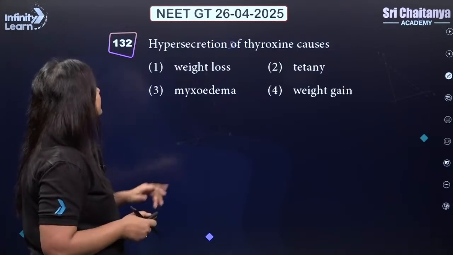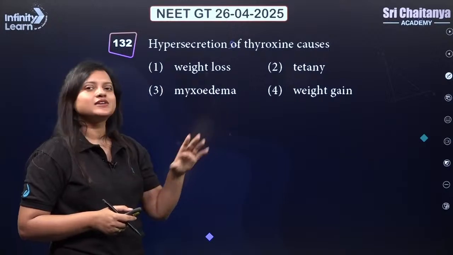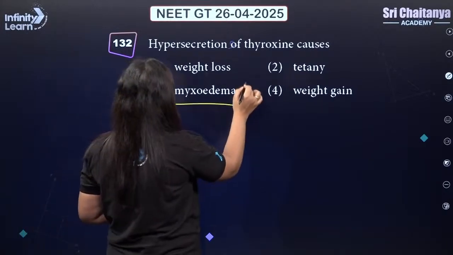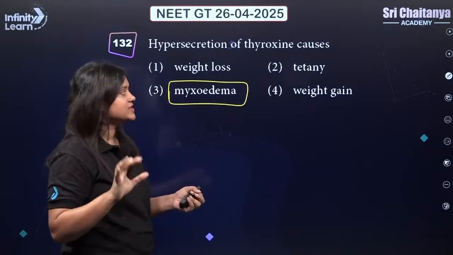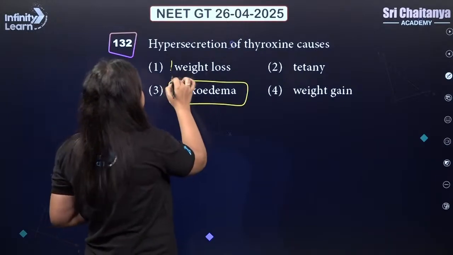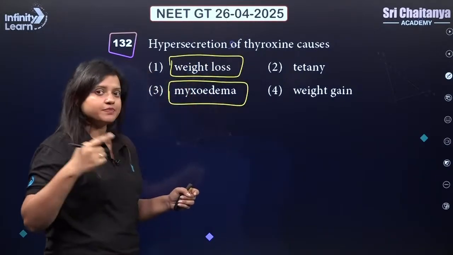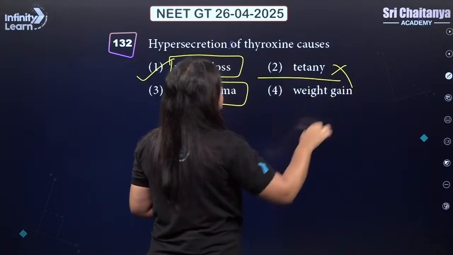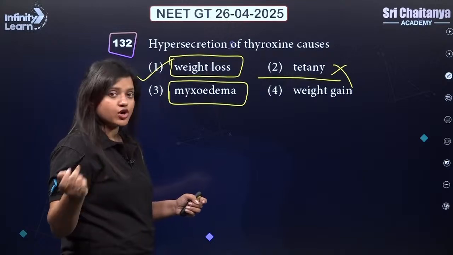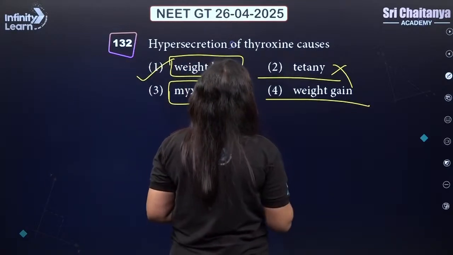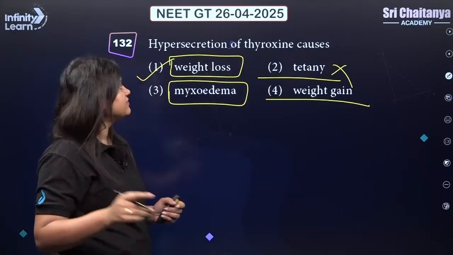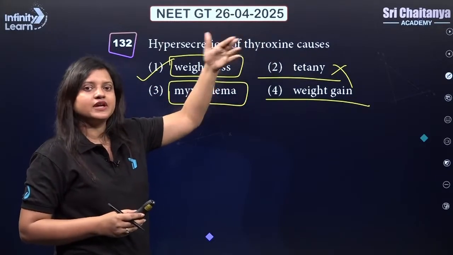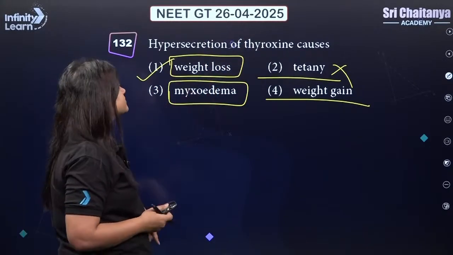Right? Okay. Hypersecretion of thyroxine causes hyperthyroidism. Myxedema is hypothyroidism in adult. Weight loss will be because of hyperthyroidism. So this is the correct answer. Tetany is not related to the thyroxine hormone, and weight gain is again because of hypothyroidism. So when we are talking about hypersecretion of thyroxine, hyperthyroidism, there will be weight loss. Okay, so weight loss will be the correct answer.